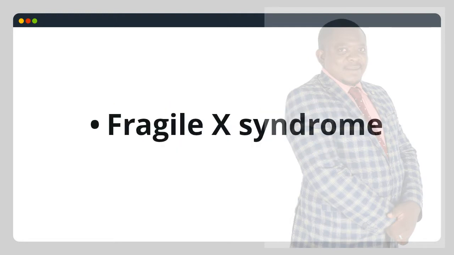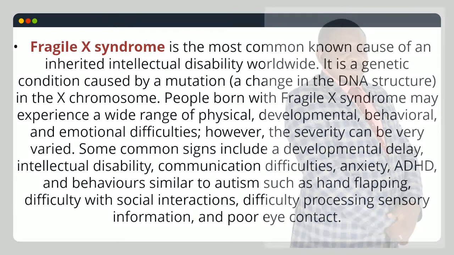Fragile X syndrome. Fragile X syndrome is the most common known cause of an inherited intellectual disability worldwide. It is a genetic condition caused by a mutation, a change in the DNA structure, in the X chromosome. People born with Fragile X syndrome may experience a wide range of physical, developmental, behavioral, and emotional difficulties. However, the severity can be very varied.